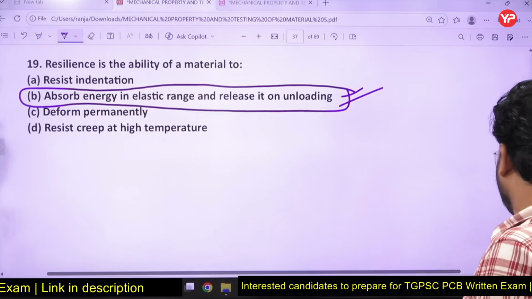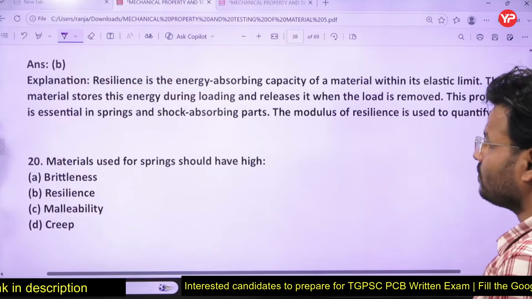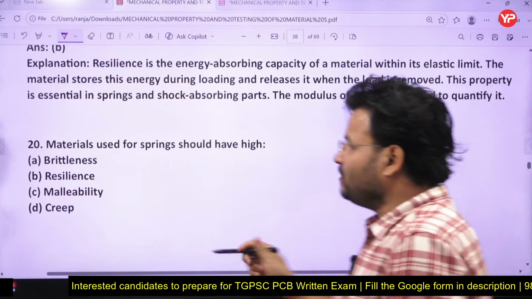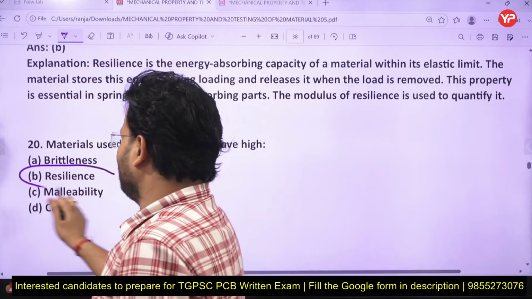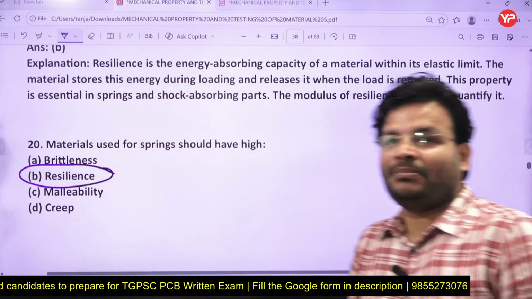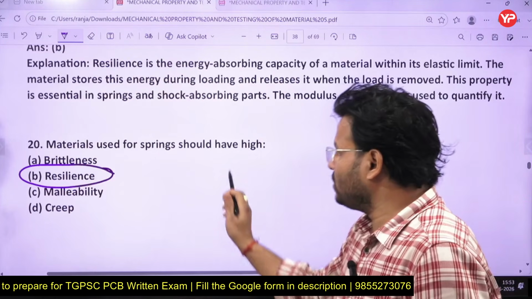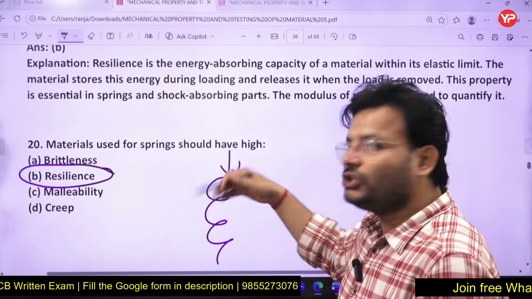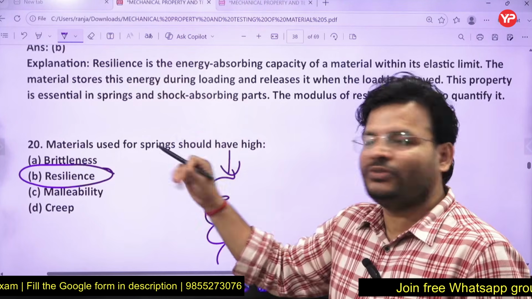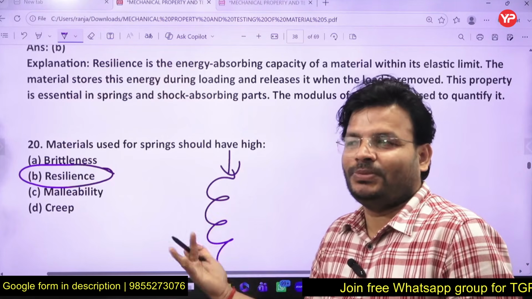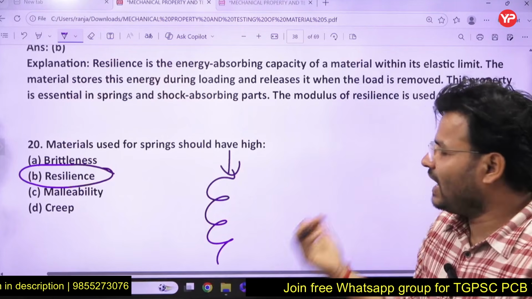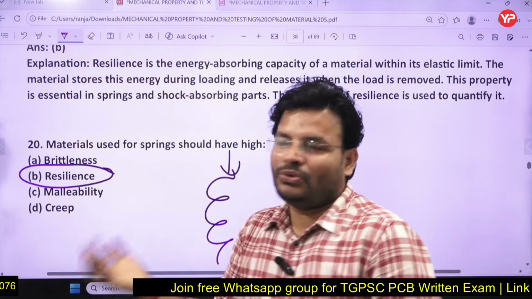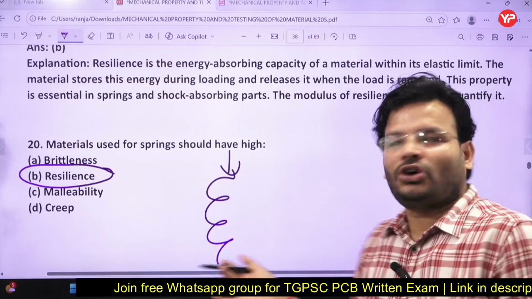Come to question number 20 on your screen. Material used for a spring should have high what? It must have high resilience, right? Then only the spring will be good. They are going to store the energy. Suppose this is a spring. If load is coming, they will store the energy. Once the load is removed, they will release the energy. Then it will be a good spring. So they should have high resilience, so that when load is acting they absorb the energy, and when load is removed they release the energy and come to the original shape.